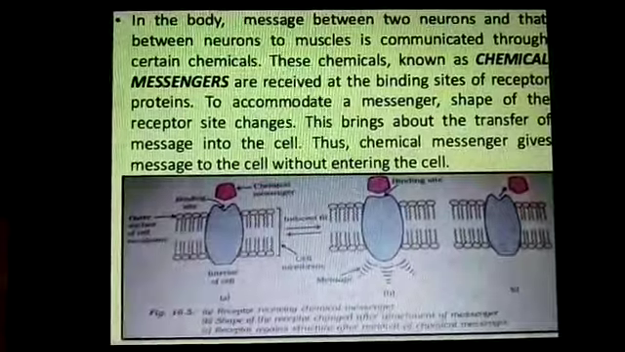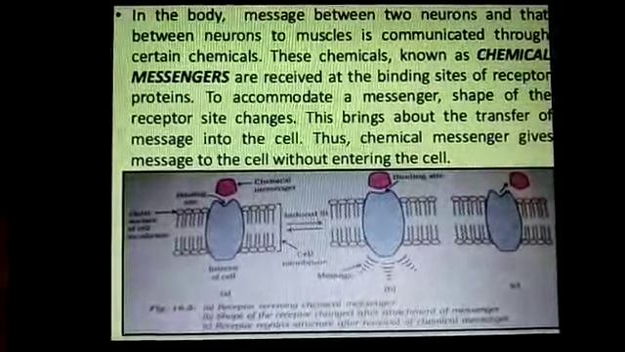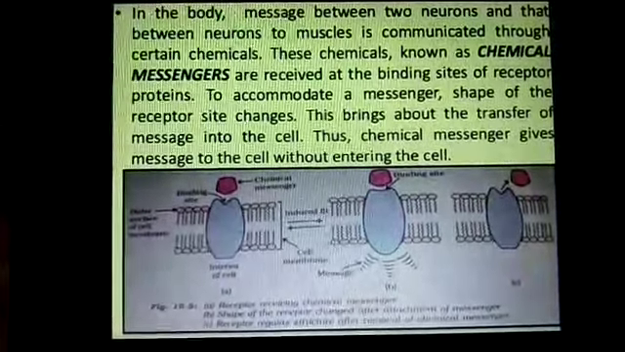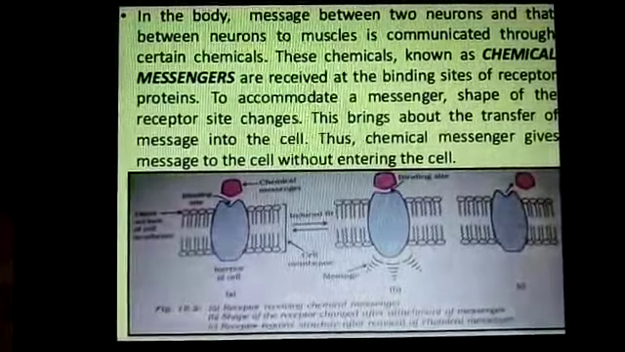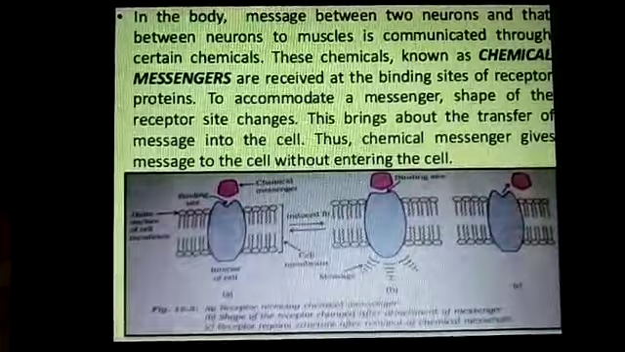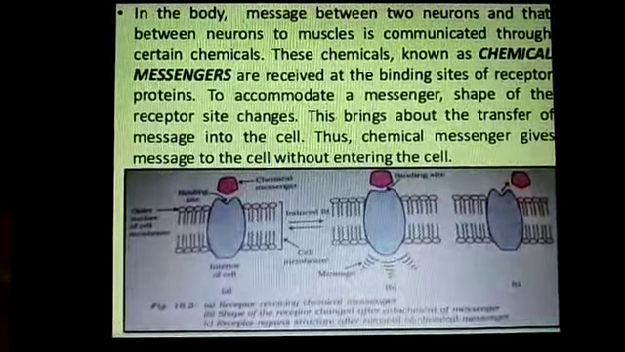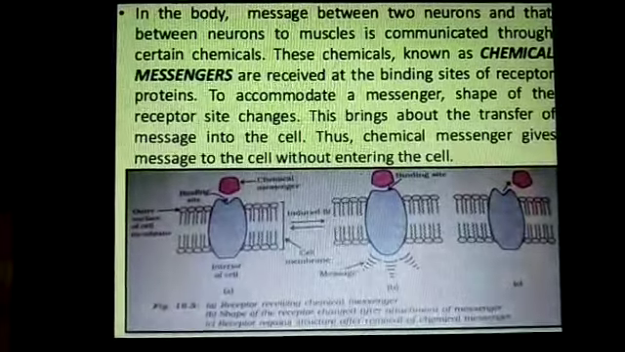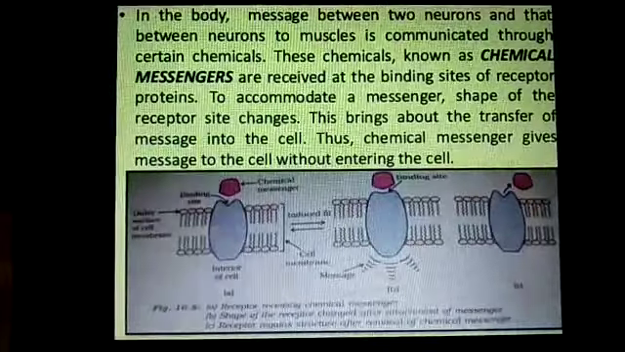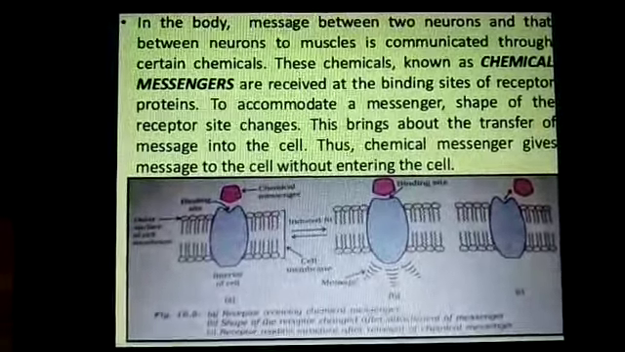In the body, the messages between two neurons and that between a neuron and a muscle are communicated through certain chemicals. These chemicals are known as chemical messengers. The chemical messengers are received at the binding site of the receptor protein. To accommodate a messenger, the shape of the receptor site changes. This brings about the transfer of the message into the cell. Thus, the chemical messenger gives the message to the cell without entering into the cell.